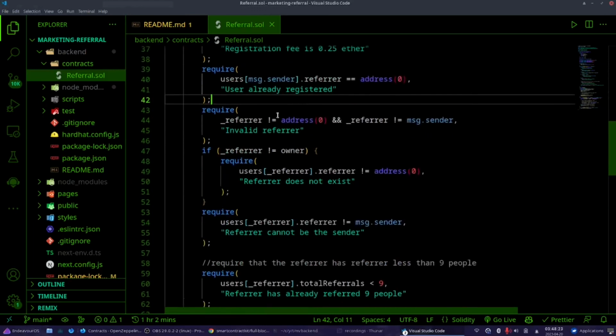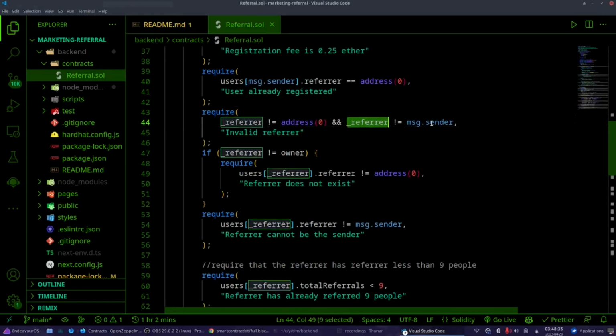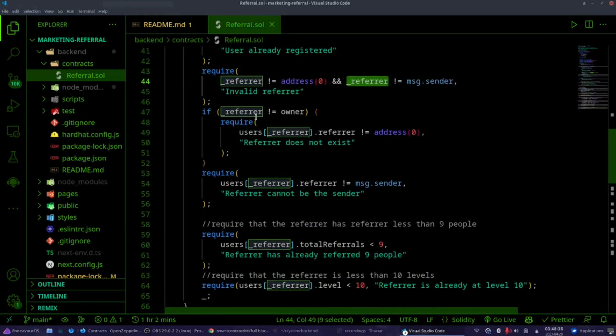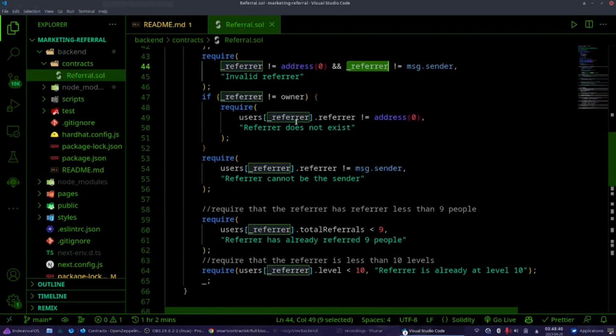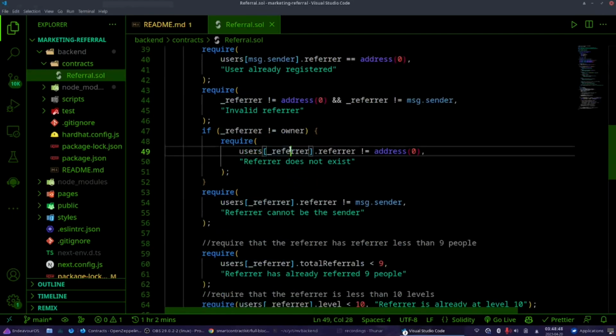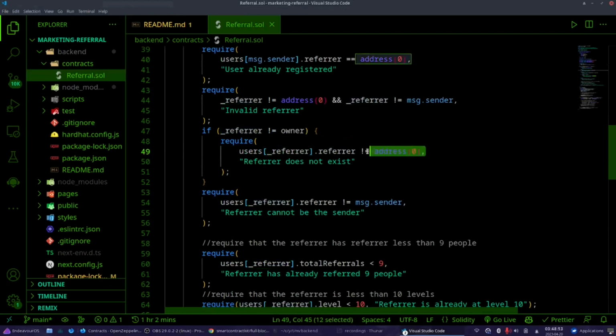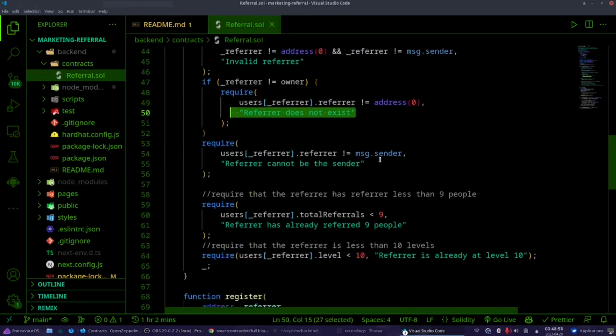Then we are checking, you see, this is kind of weird. We want the referrer to not be address 0, and you cannot refer yourself. If referrer is not the owner, we are checking here users mapping referrer.refer shouldn't be the null address, so the referrer should exist.